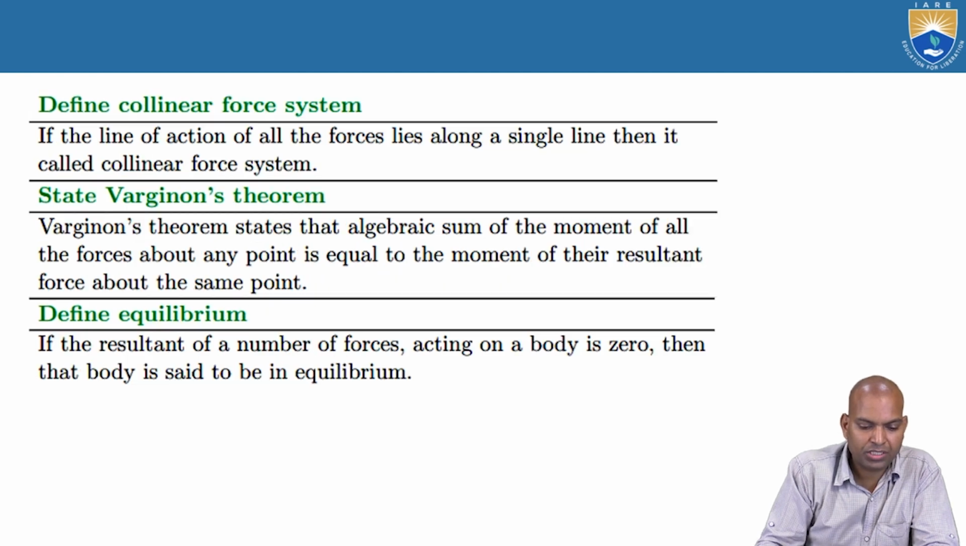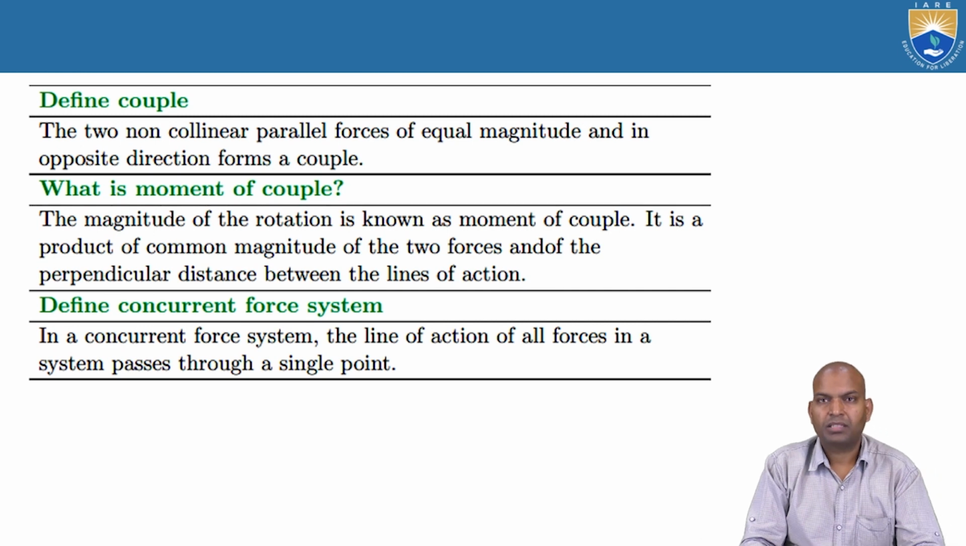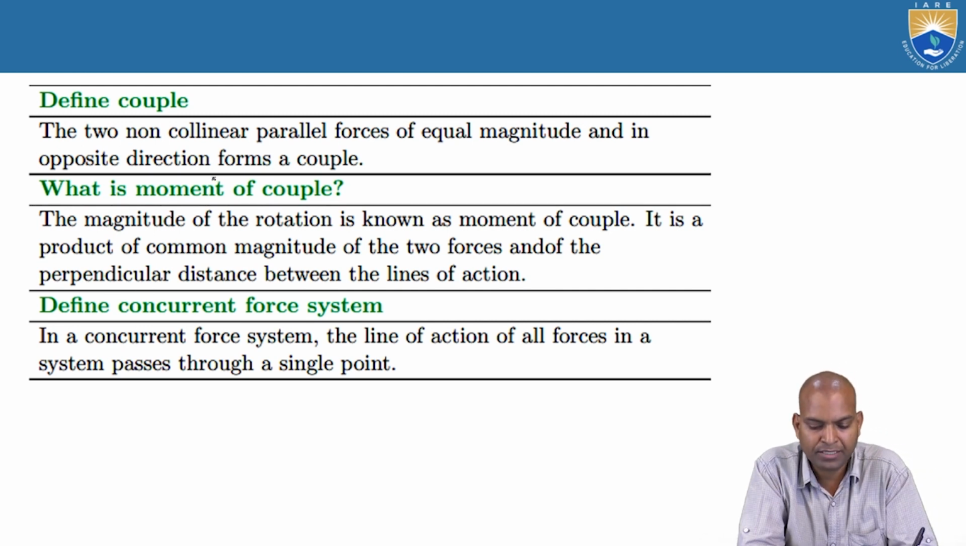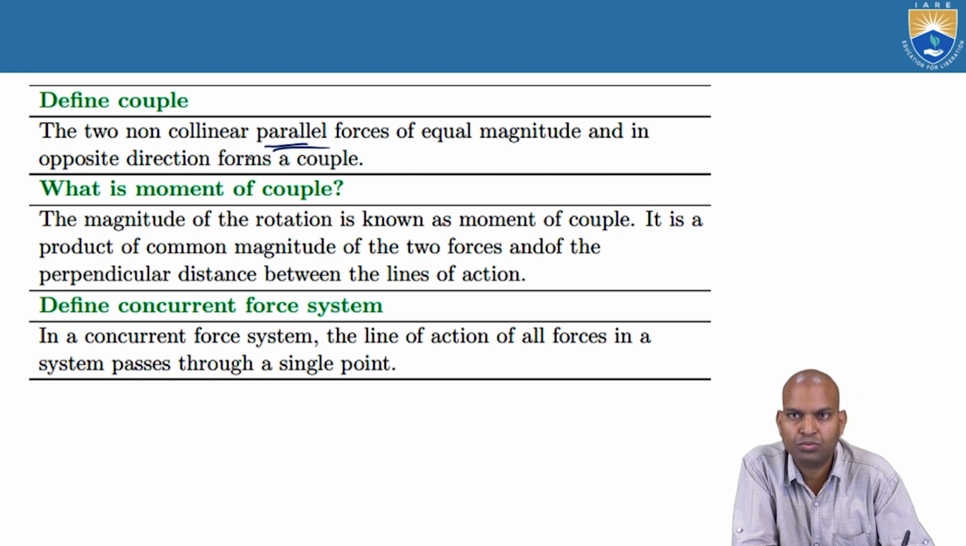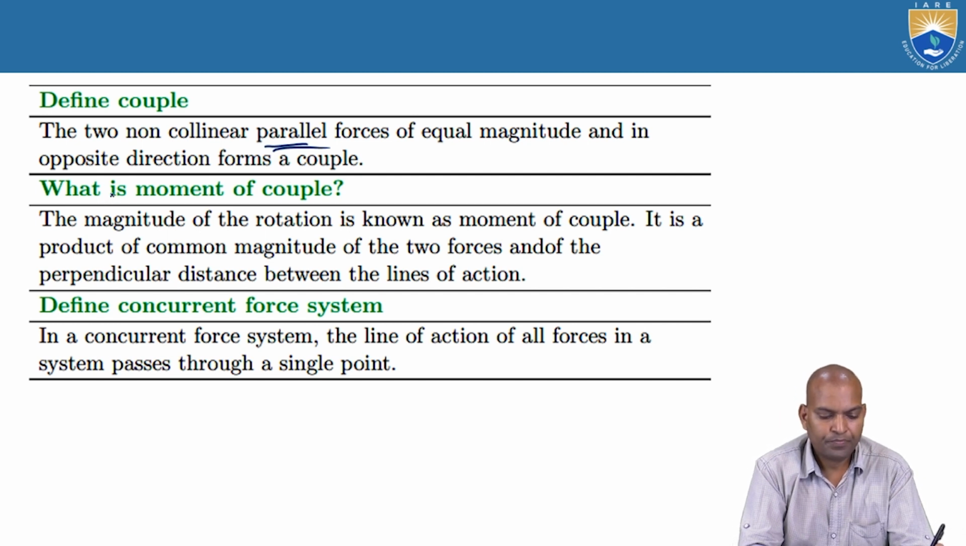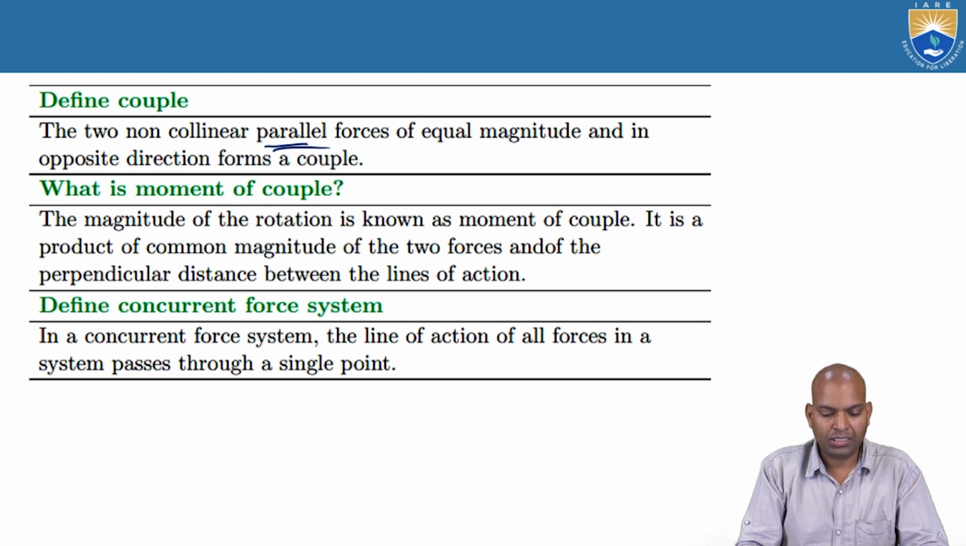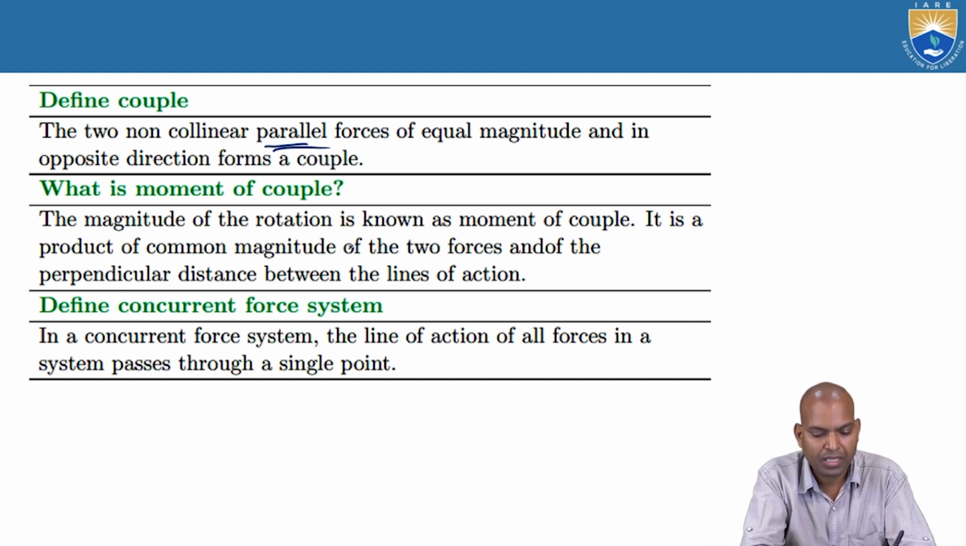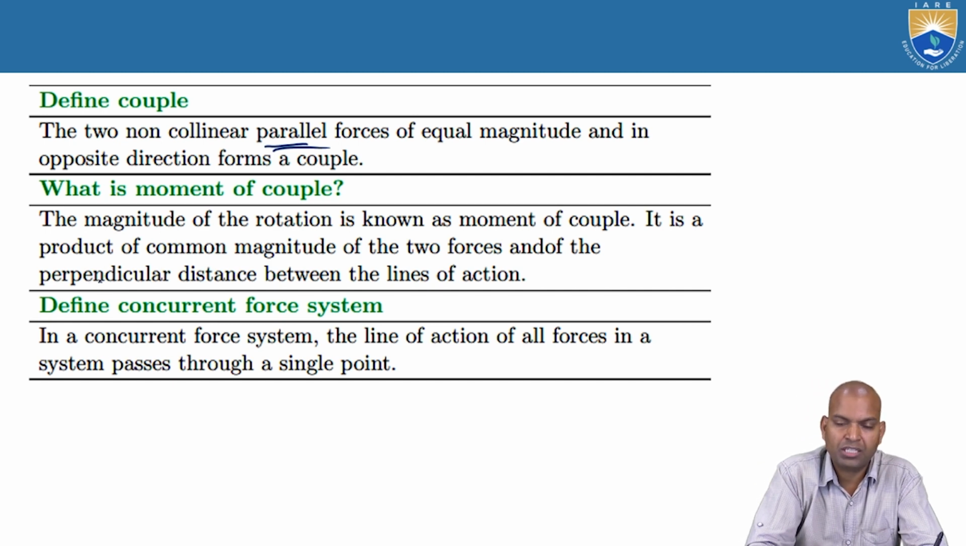The next definitions: there are a few more definitions we'll explain. What is the couple? Two parallel forces of equal magnitude and opposite direction, which are non-collinear, form a couple. In that manner, you can explain more and more definitions. You can go through what is the moment of a couple. The moment of a couple means the magnitude of the rotation. It is the product of the common magnitude of the two forces and the perpendicular distance between the lines of action.